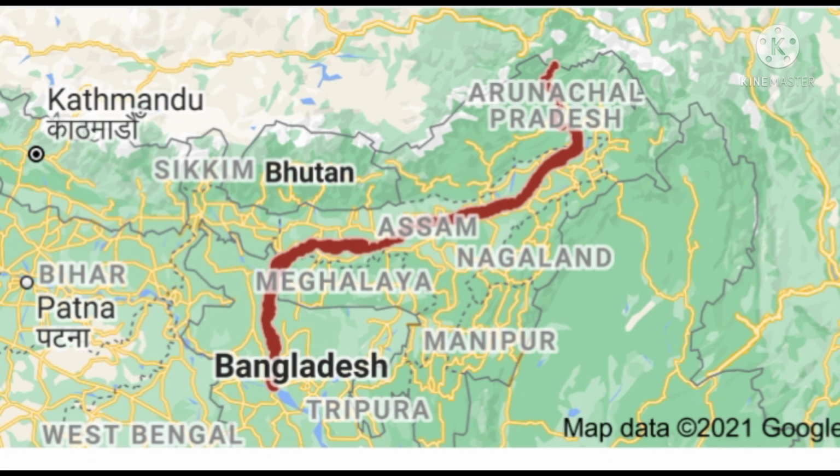And that's all for today's class, children. In today's class, we learnt about the important rivers of India, then the types of rivers based on their water levels and based on their source, and about the Himalayan rivers and its types in detail, children. That is Indus, Ganga and Brahmaputra river.